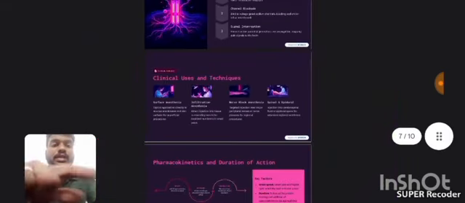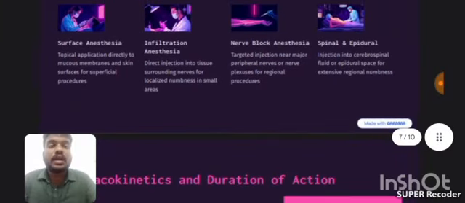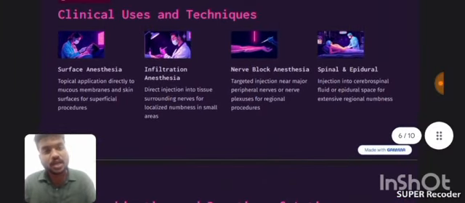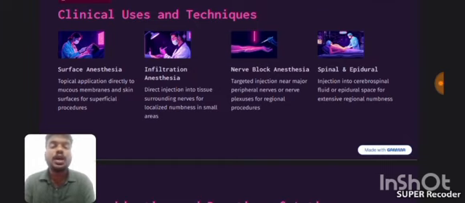So what are the clinical uses and techniques? It is used as surface anesthesia, infiltration anesthesia, nerve block anesthesia, and spinal and epidural anesthesia. Topical anesthesia is also called surface anesthesia, whereas infiltration is directly injecting the anesthetic into the nerve or tissues, so the numbness happens in small areas. The nerve block blocks the major peripheral nerves or the nerve plexuses for regional procedures, like the axillary block or other blocks. Epidural and spinal anesthesia use the cerebrospinal fluid or epidural space for extensive regional numbness also.